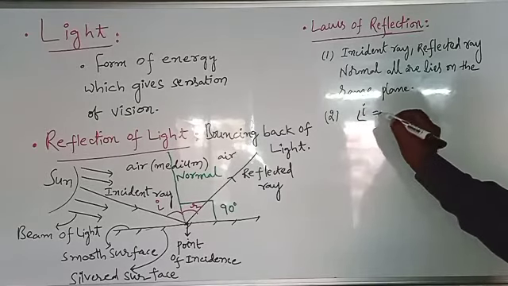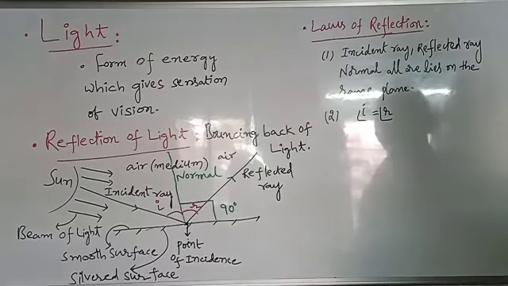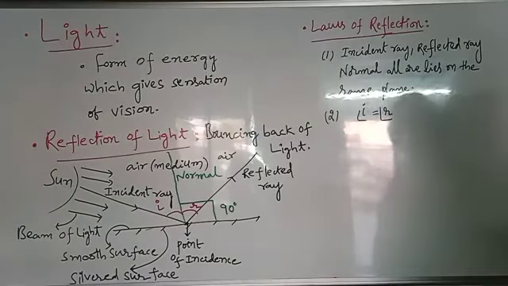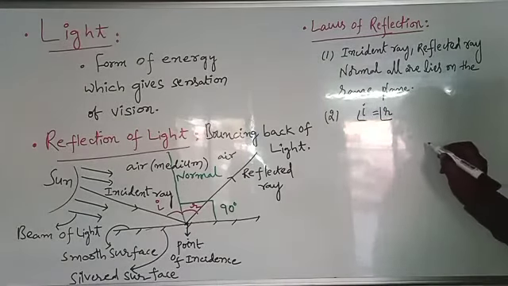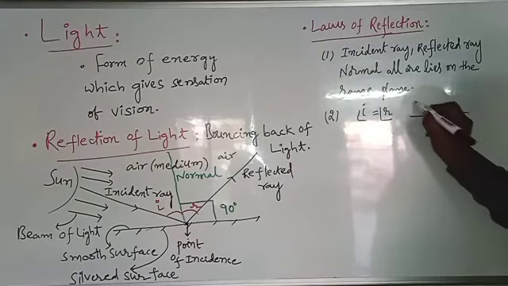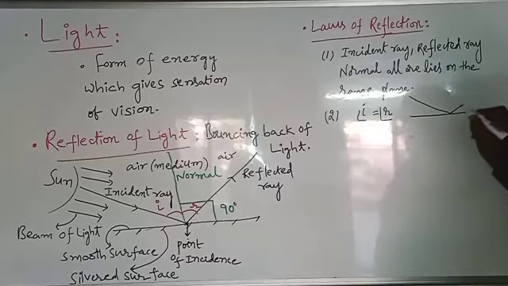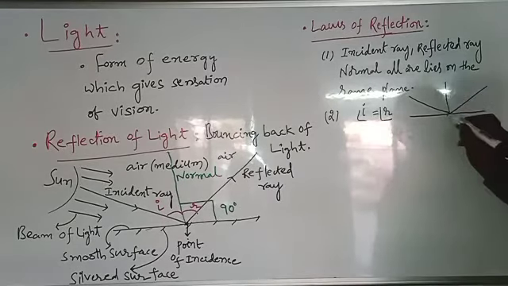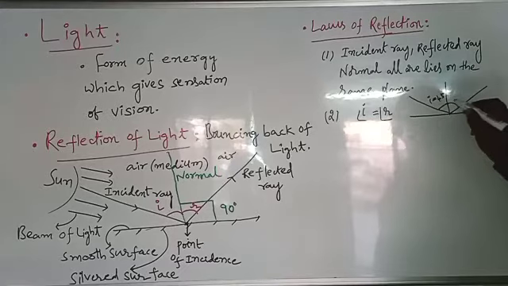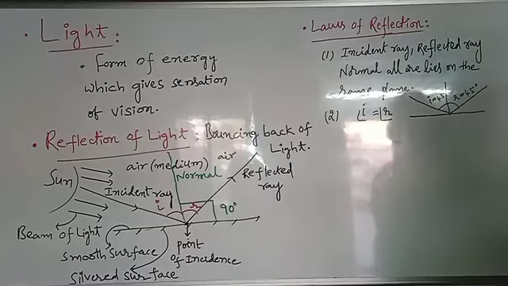Second point, angle i equals angle r. That means the angle of incidence is equal to the angle of reflection. Now see here in this example, this is i, the angle of incidence. Let us take this as 45 degrees, and the angle of reflection is also 45 degrees according to the second law of reflection.